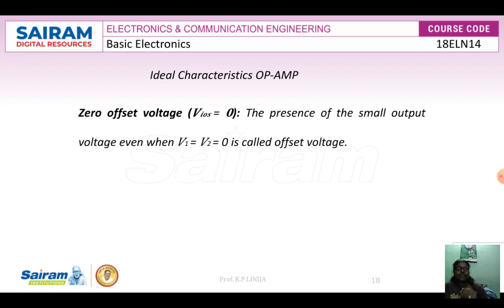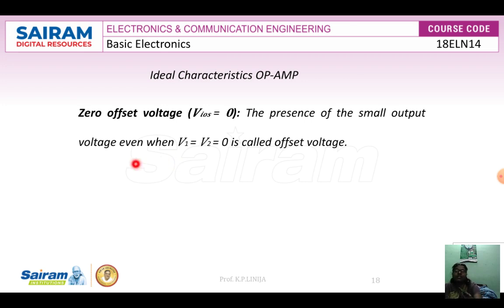During that condition there will be a small output voltage. That particular voltage is called the offset voltage. So in an ideal op amp, offset voltage is 0. This means that output is 0 if the input is 0.